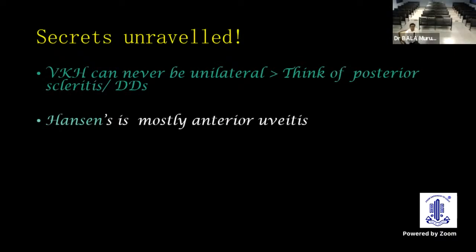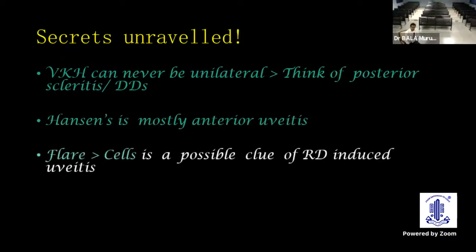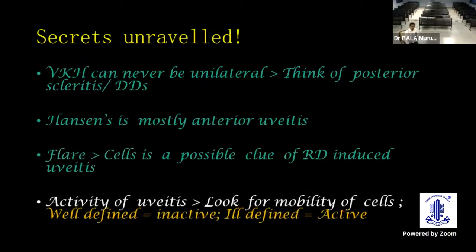Hansen's is mostly anterior uveitis because the posterior segment is considered a hotter structure and the bacillus prefers the cooler structures. When we see flare more than cells by more than 2 degrees, we have to think, are we dealing with a retinal detachment induced uveitis?